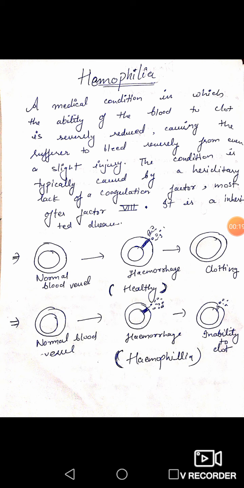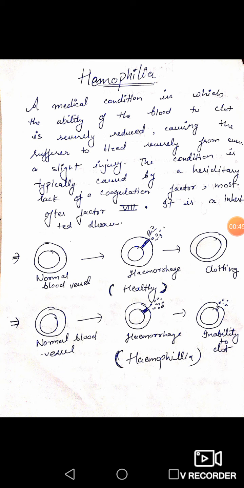So let's begin. It is basically a medical condition in which the ability of the blood to clot is reduced, causing the sufferer to bleed severely from even a slight injury. The condition is typically caused by a hereditary lack of a coagulation factor, most often factor 8. It is an inherited disease.